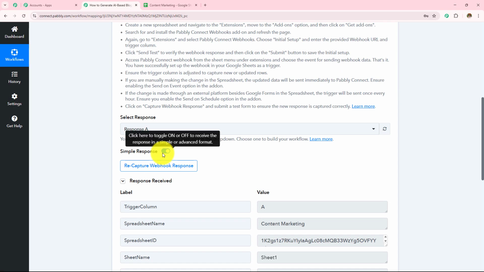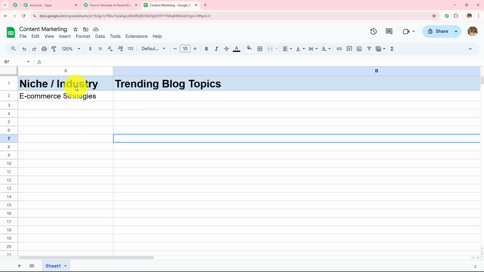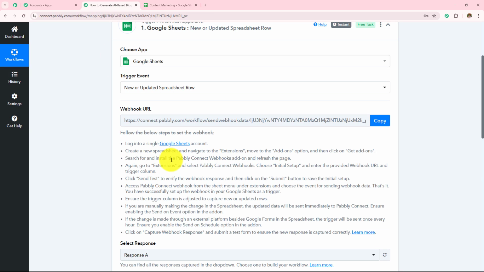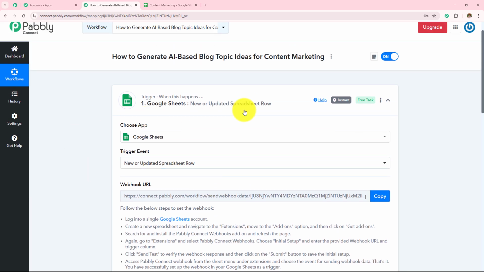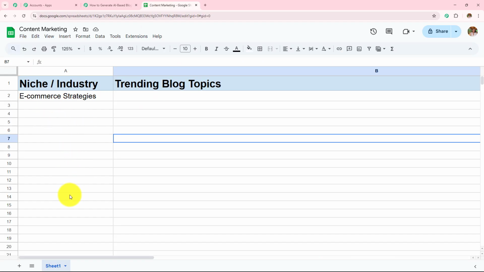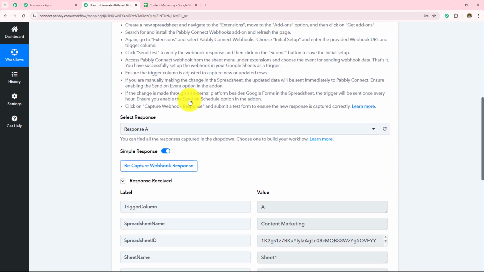Now here, as soon as I have added the niche or the industry, I have captured that response in this workflow, and this shows the connection setup that we have created with the help of this webhook URL between Pabbly Connect and Google Sheets. That is successful. Now whenever I add a new niche or a new industry in this particular spreadsheet, I will start capturing that response here in this workflow.